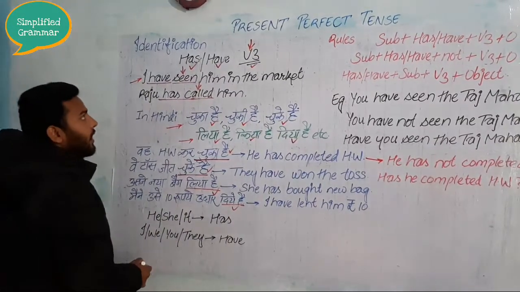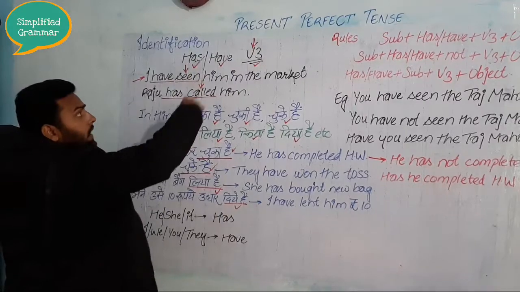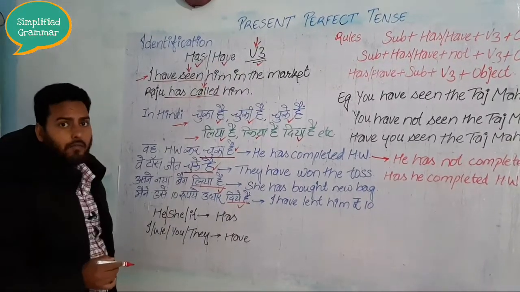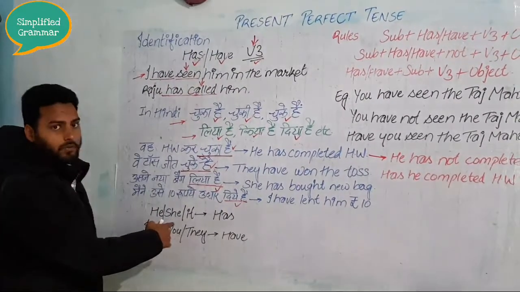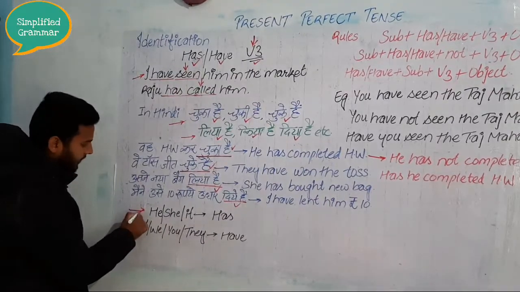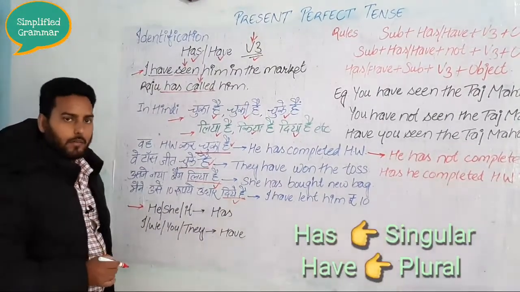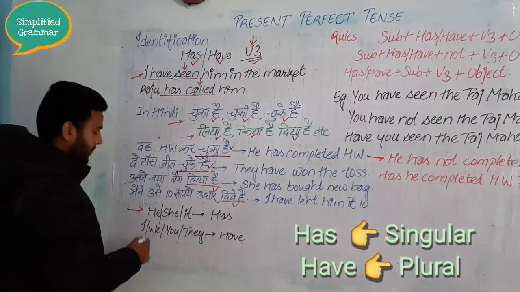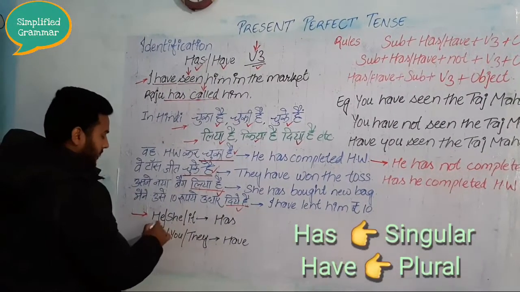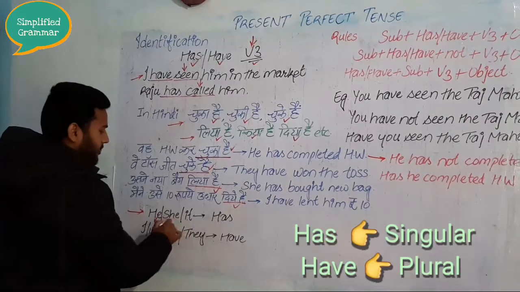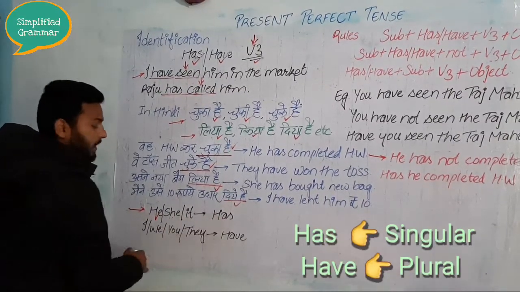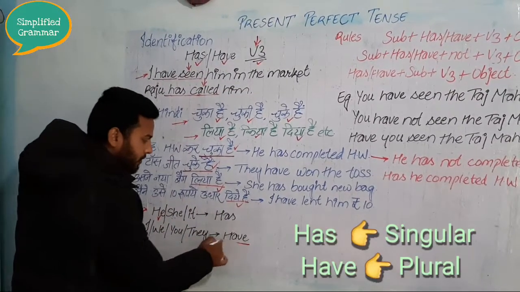Now one question arises here, dear students: where do we have to use has and where do we have to use have? Here I will explain to you. Right here you can see we use has along with the third person singular number. What is the third person singular number? He, she, it. We use he has, she has, it has.